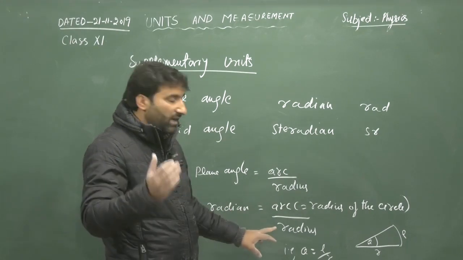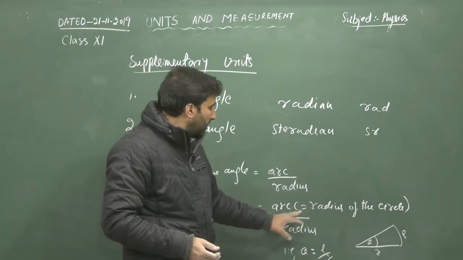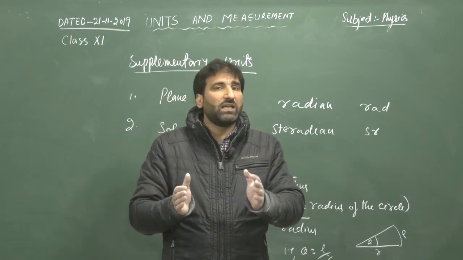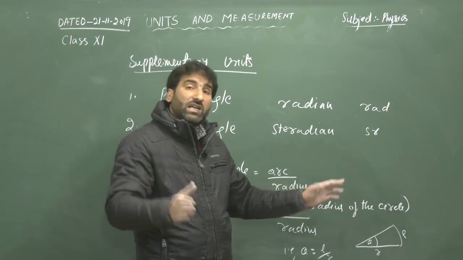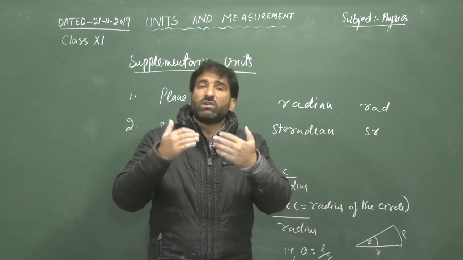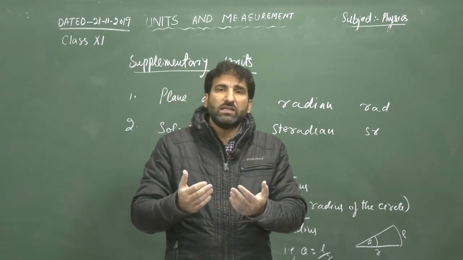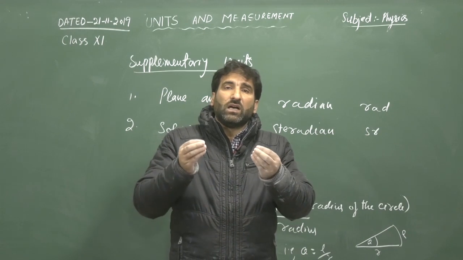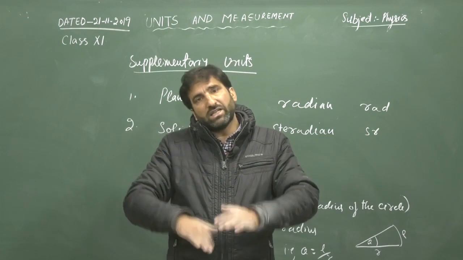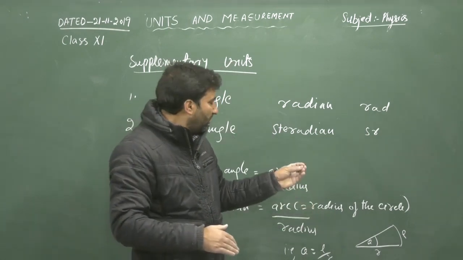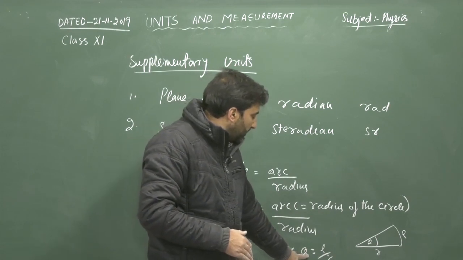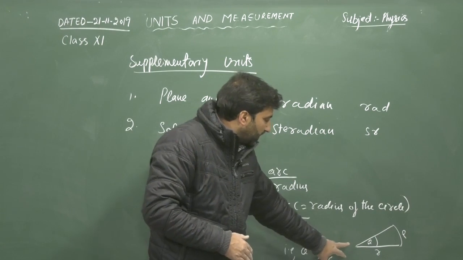So radian, how can we define radian? Radian is equal to arc divided by radius, and when the arc described by the radius vector is equal to the radius of the circle, then we call that angle equal to 1 radian. So 1 radian is equal to the arc which is equal to the radius divided by its radius. So plane angle we can write here, theta is equal to L by R.